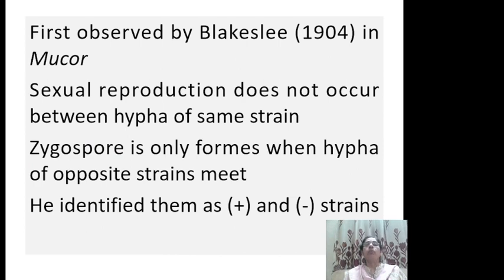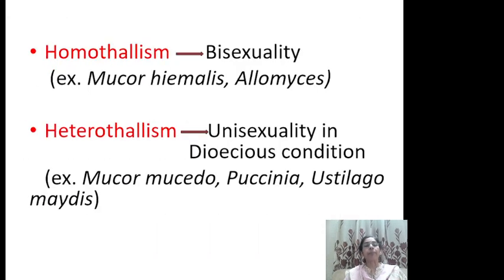This phenomenon was first observed by Blakeslee in 1904 in Mucor, a member of Zygomycetes. Blakeslee observed that sexual reproduction did not occur between hyphae of similar strains, and only hyphae of opposite strains, when they came across each other, resulted in a zygote. He identified them as plus and minus strains to differentiate them from each other.